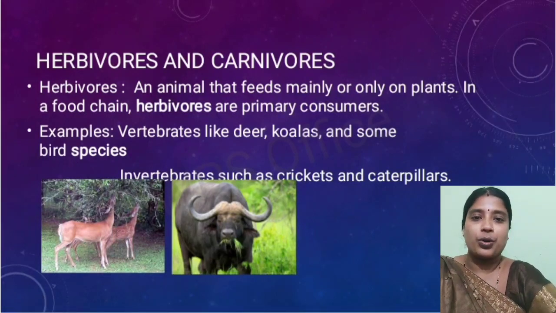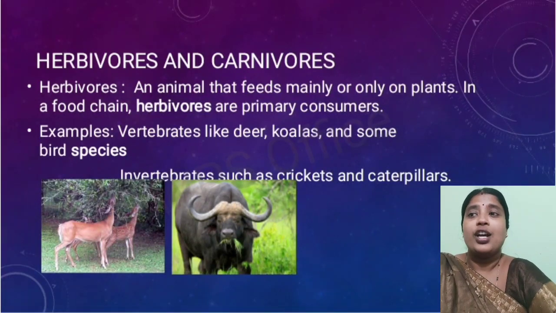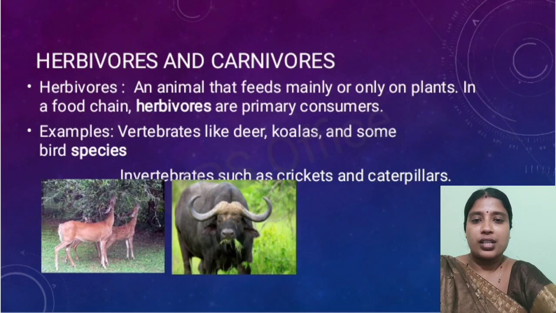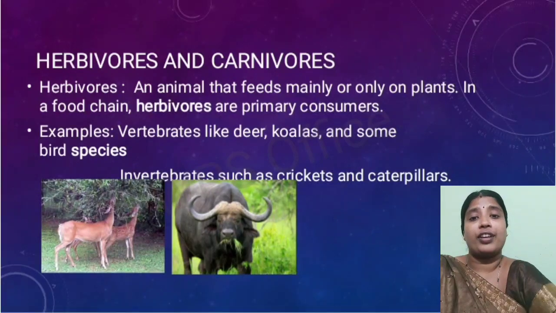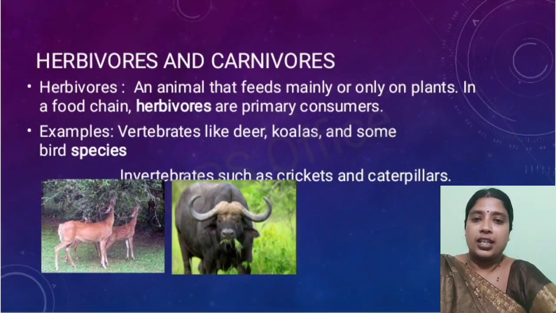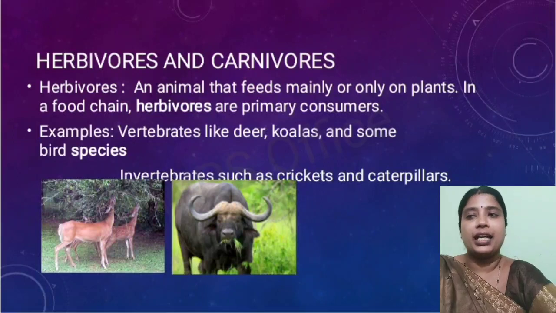Producers and consumers. Producers are the ones which produce the food, and consumers are the ones who consume the food. So herbivores come under primary consumers. So what are herbivores? Herbivores are the animals that feed mainly or only on plants. They are known as herbivores, and they are also known as primary consumers.